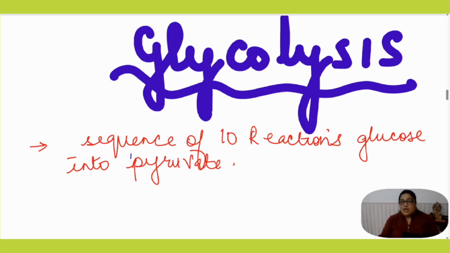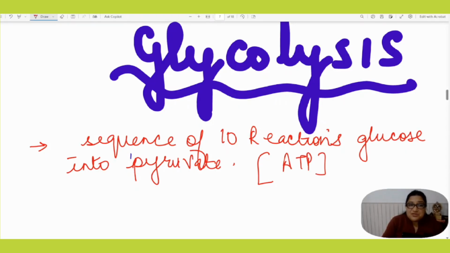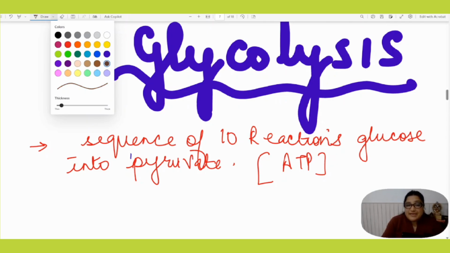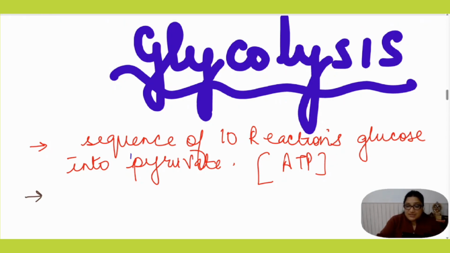Why are these reactions carried out? They are carried out because the conversion of glucose into pyruvate leads to the production of ATP. Whatever nutrition we are taking, from that we need ATP, we need energy. So there are 10 reactions in glycolysis, and where does glycolysis take place?